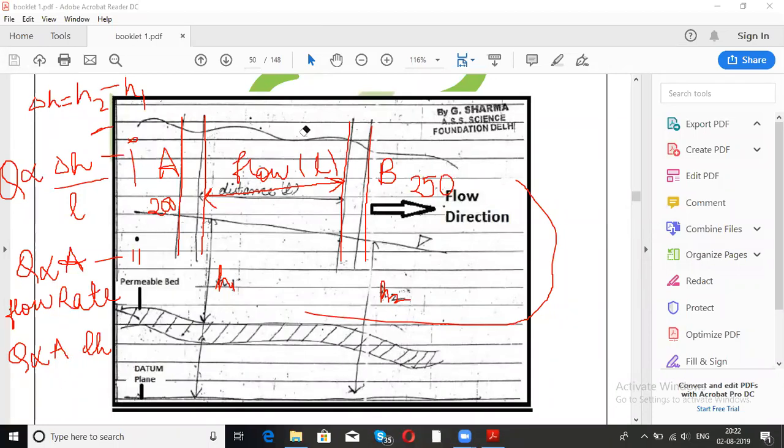A dot dH by L. So this is the equation that we have got.